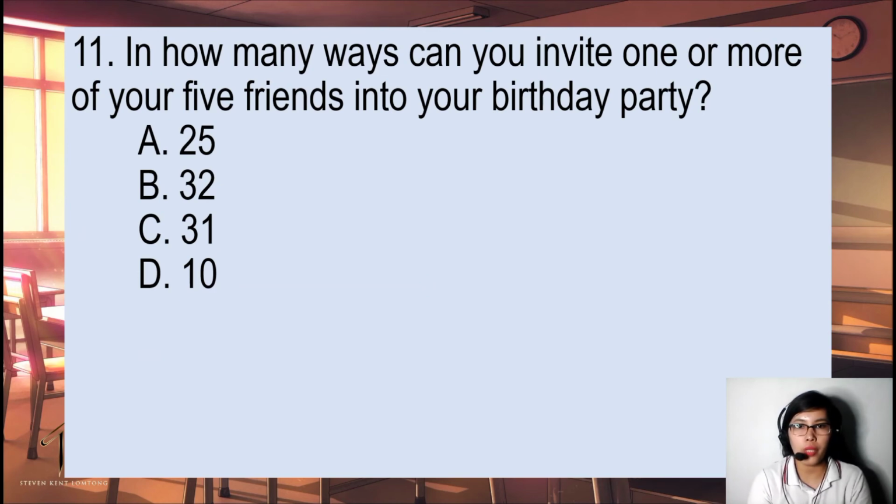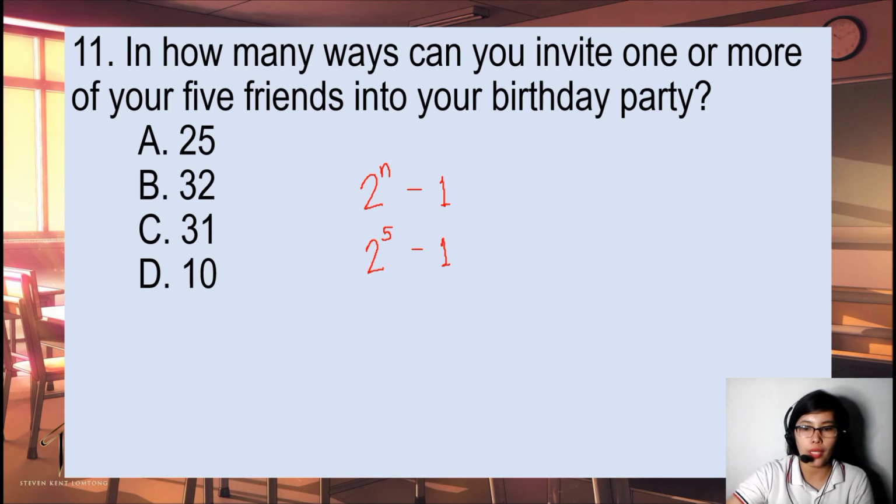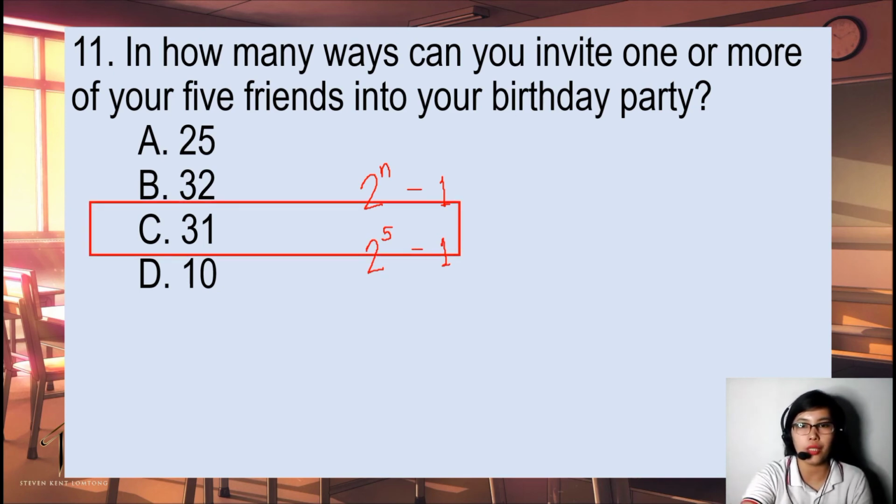Next, in how many ways can you invite 1 or more of your friends to your birthday party? So in this case, let's just write this as 2 raised to n minus 1. So this is our formula. Then 2 raised to 5 minus 1, and our answer is 31.